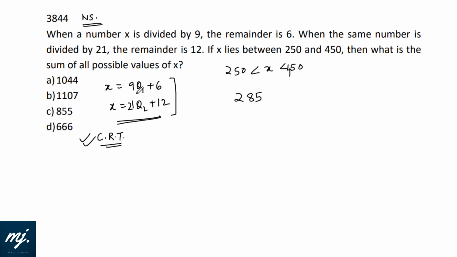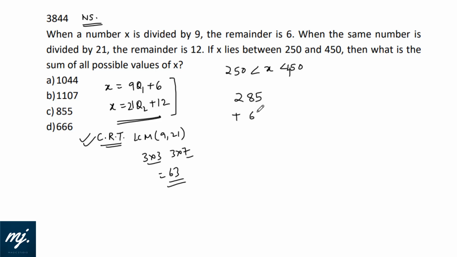Now the first number which when divided by 9 leaves remainder 6 and when divided by 21 leaves remainder 12 is 285. Now what will be the next number? For the next number we need the LCM of 9 and 21. That is 3 into 3 and this is 3 into 7. So 9 into 7 is 63.